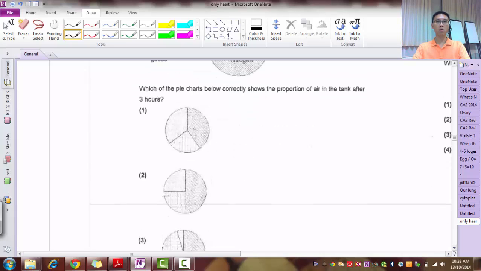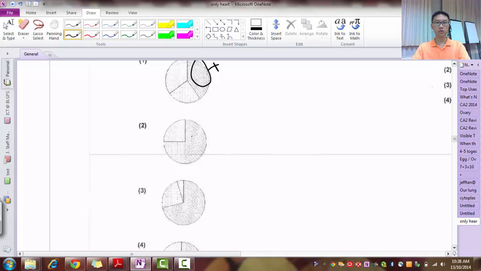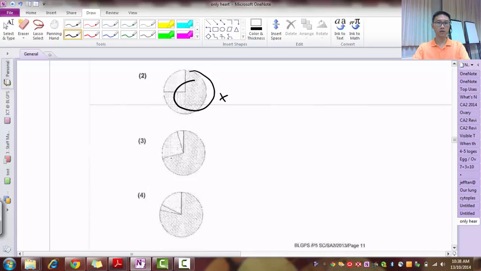Based on that, 1 is obviously wrong because of this part here. 2, again, nitrogen is changing, nope. 3, again, nitrogen is changing, so nope. So the only one is actually 4. And it makes sense because oxygen decreases and carbon dioxide increases. Okay?